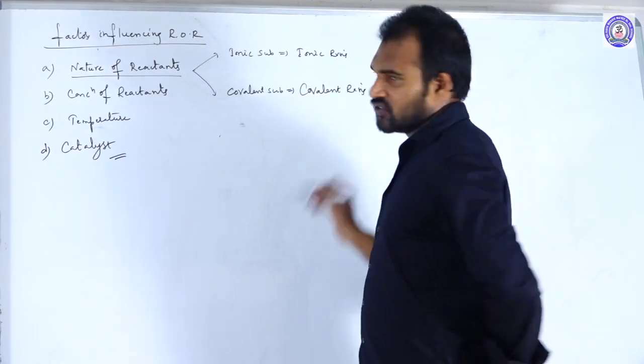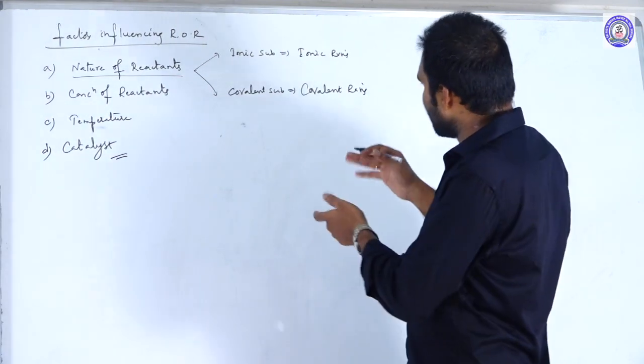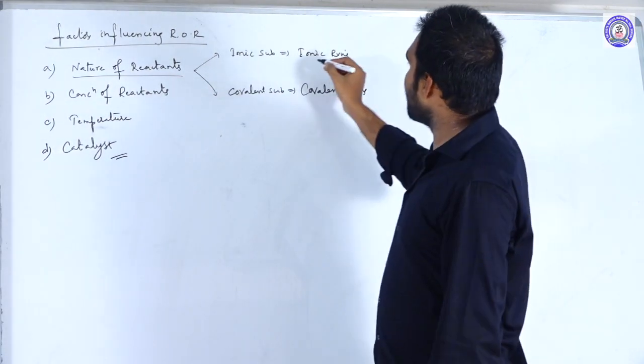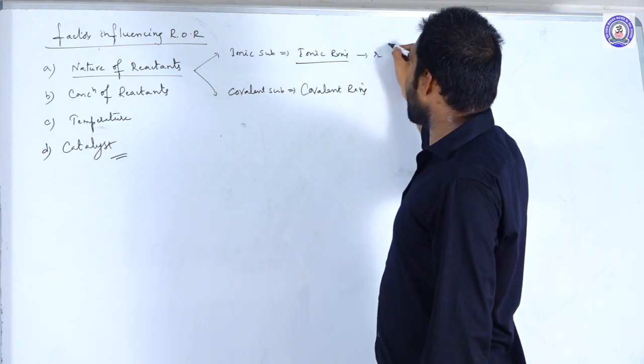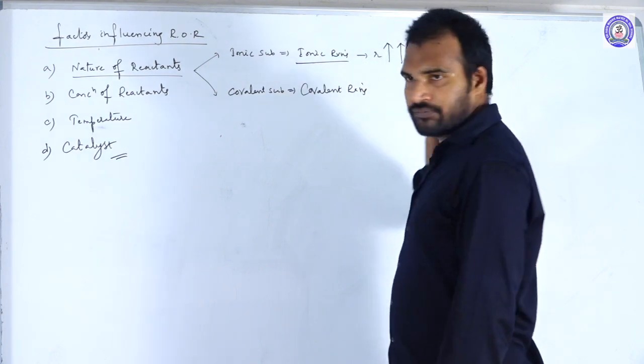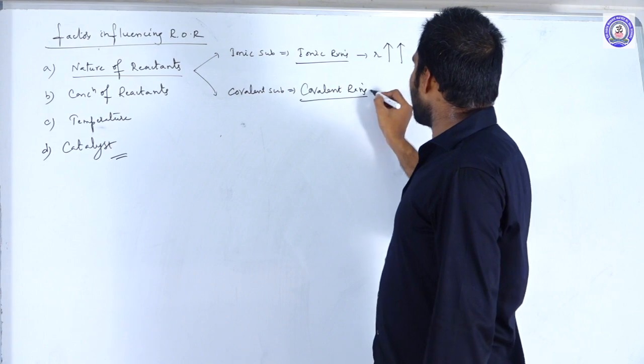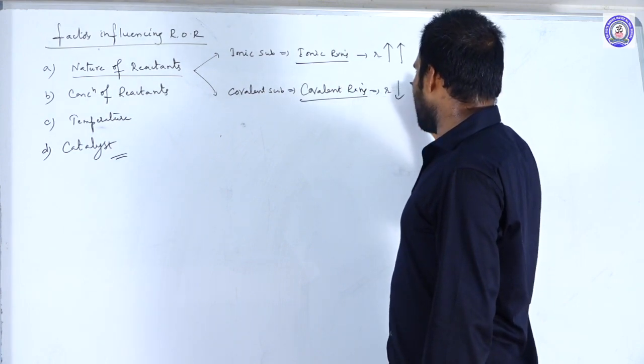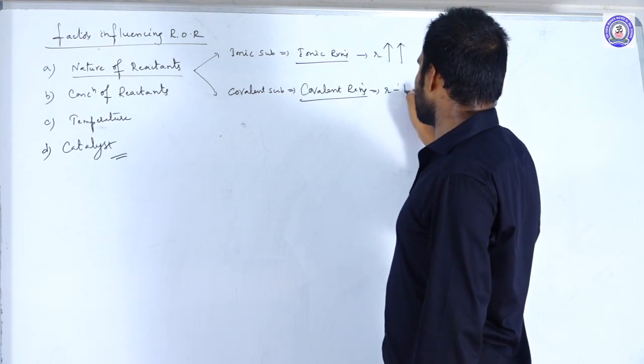When you compare them, in ionic reactions the rate of reaction is very, very high, whereas in covalent reactions the rate of reaction is less.